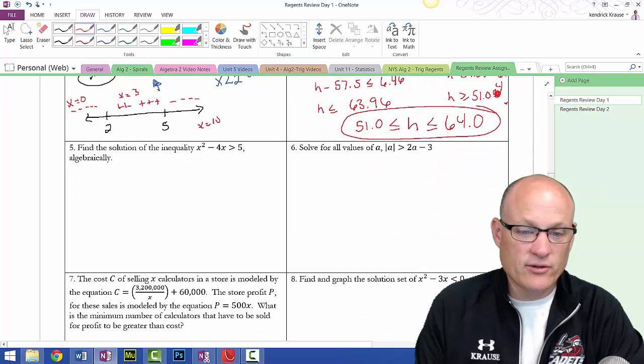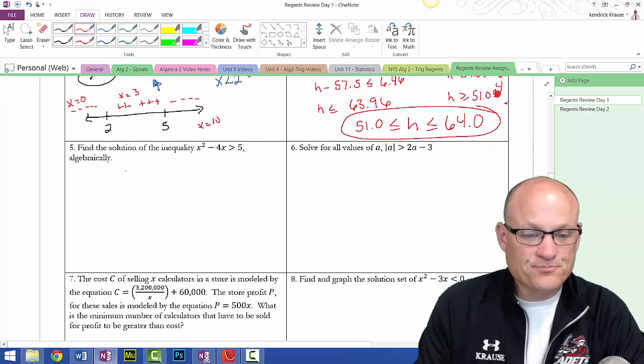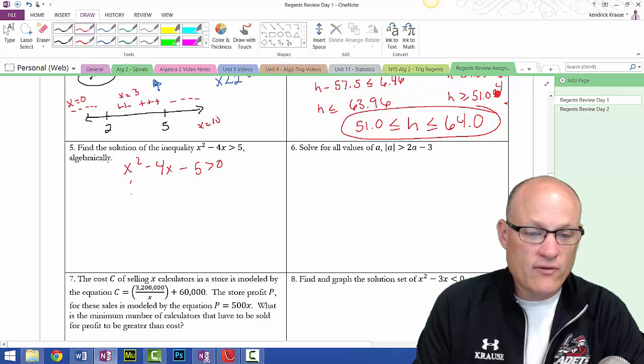Moving on. Another quadratic. So we get x squared minus 4x minus 5 greater than 0. Factoring is not too difficult here again: x minus 5, x plus 1. That gives us our two critical numbers, x equals 5 and x equals negative 1.